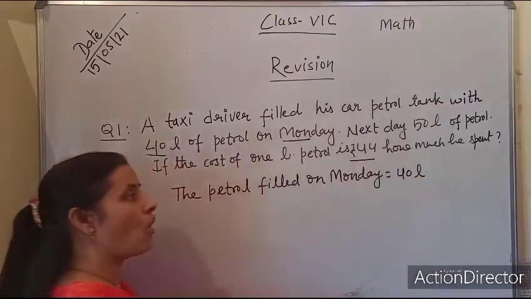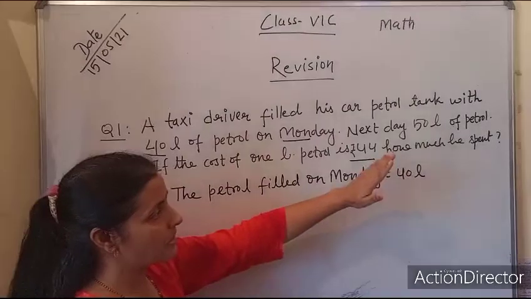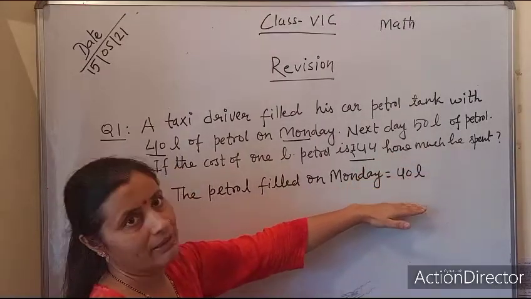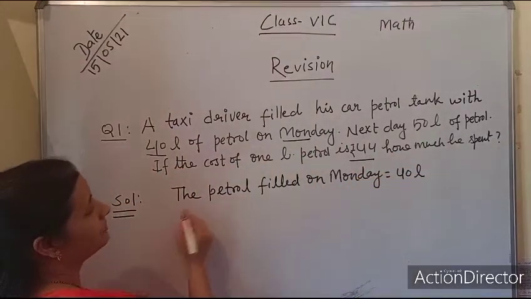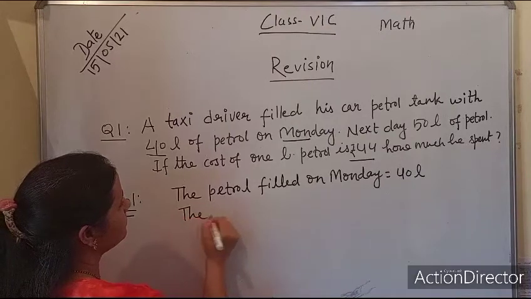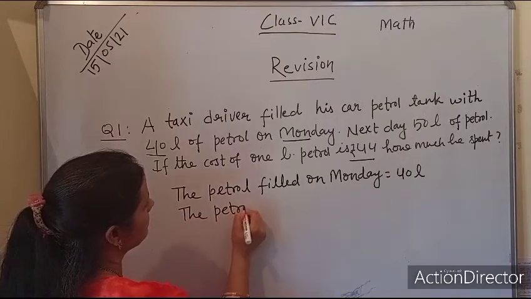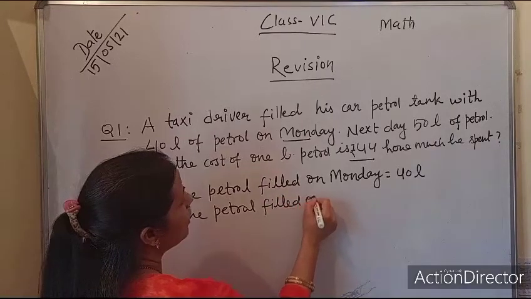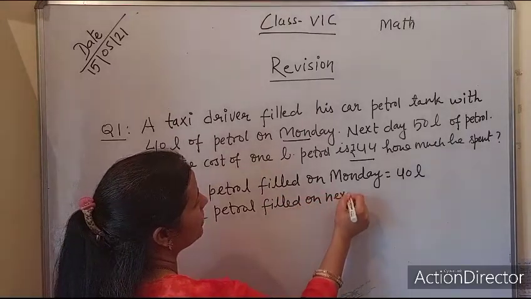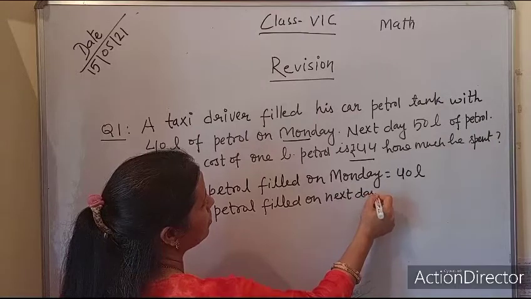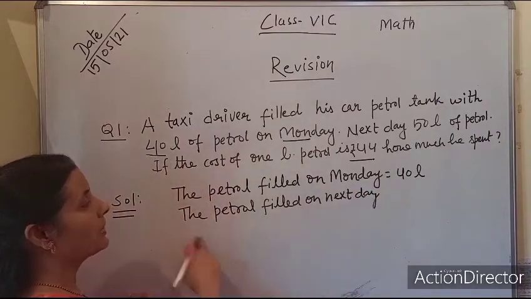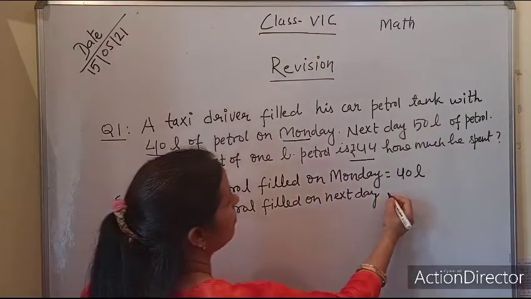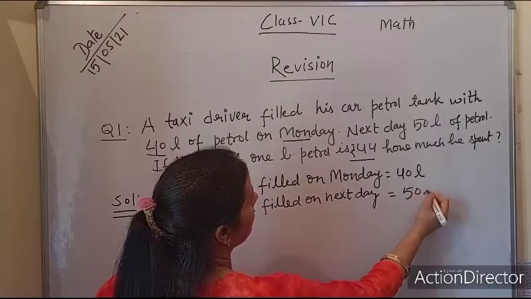Capacity is already measured in liter. And the petrol filled on the next day, we don't know whether it was Tuesday or Wednesday, whatever, but the petrol filled on the next day was 50 liter.